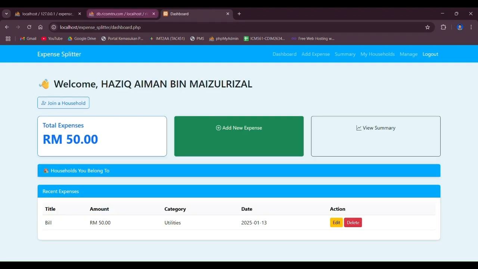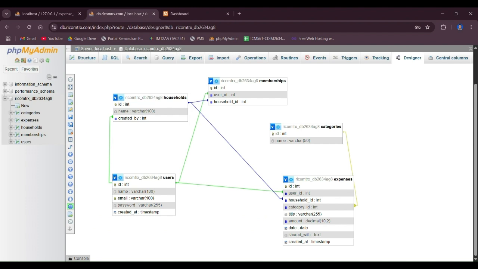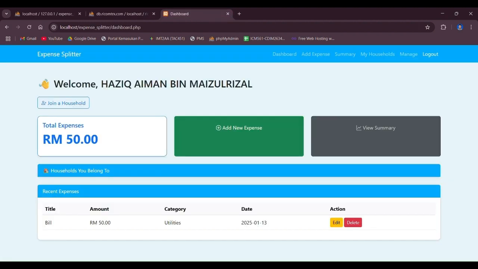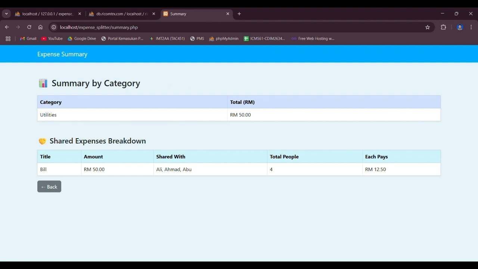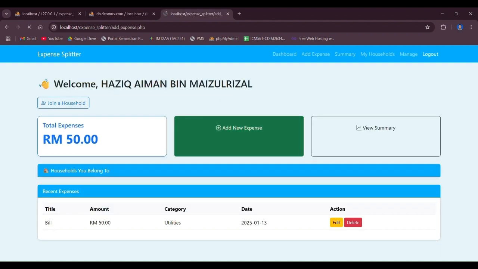And let's go back and take a look at the actual thing. As you can see here, within phpMyAdmin, there are multiple different categories here, and we want to take a look at categories. So for categories, it refers to this, which is utilities, the categories of the expense.